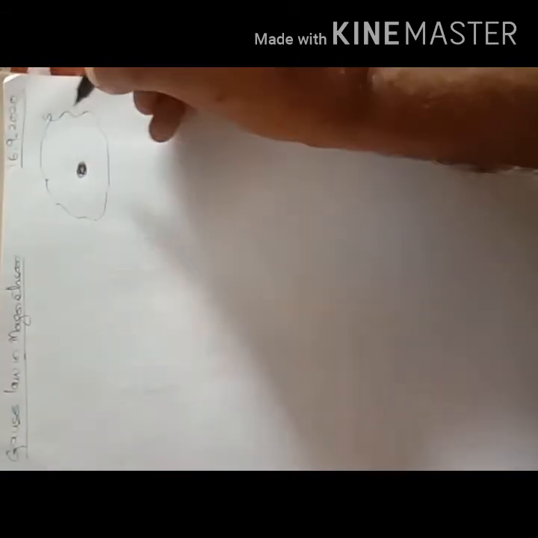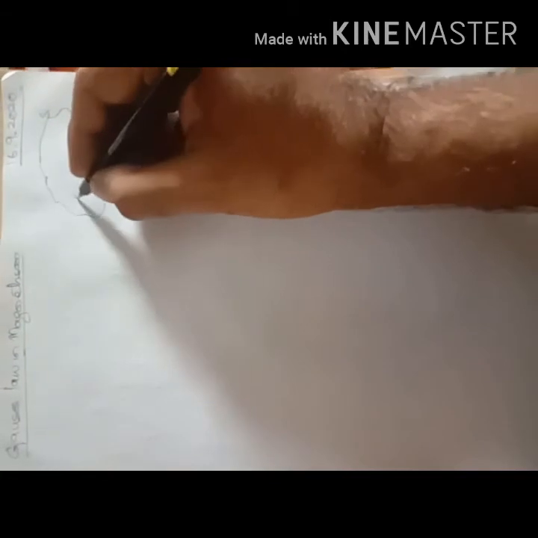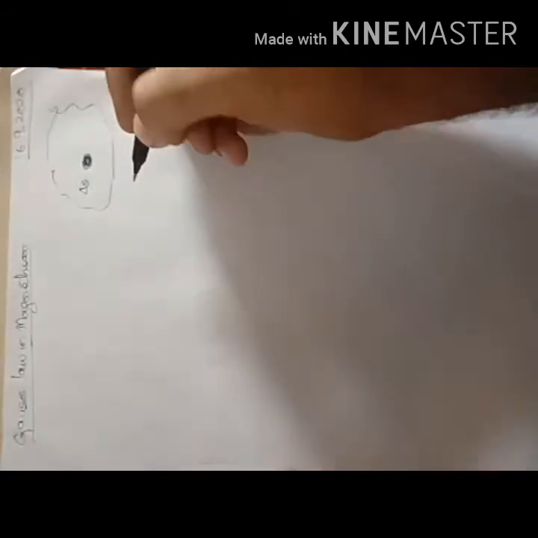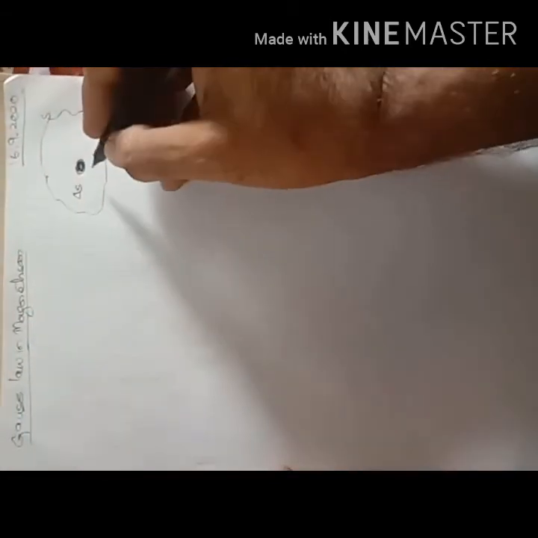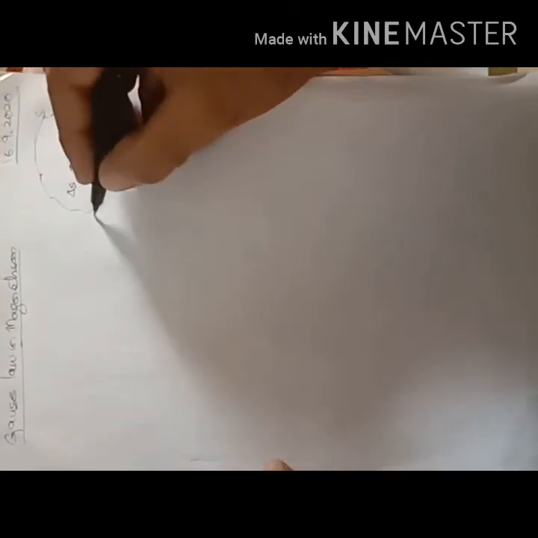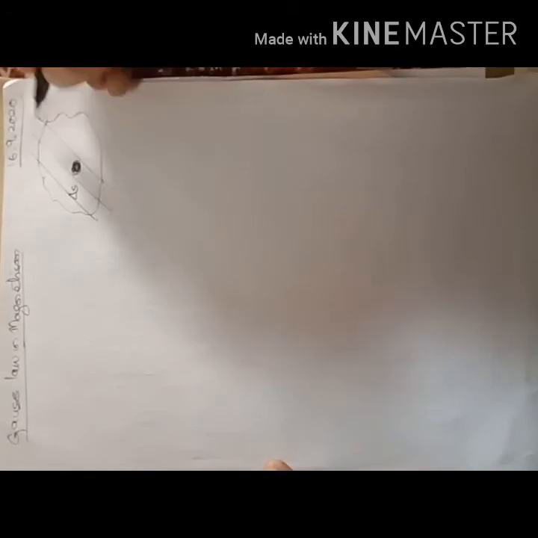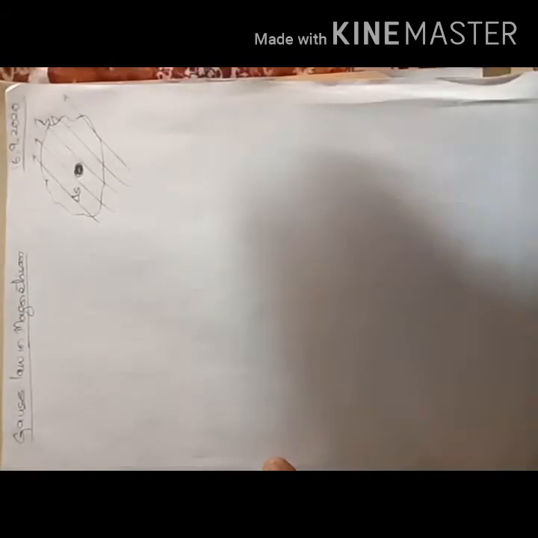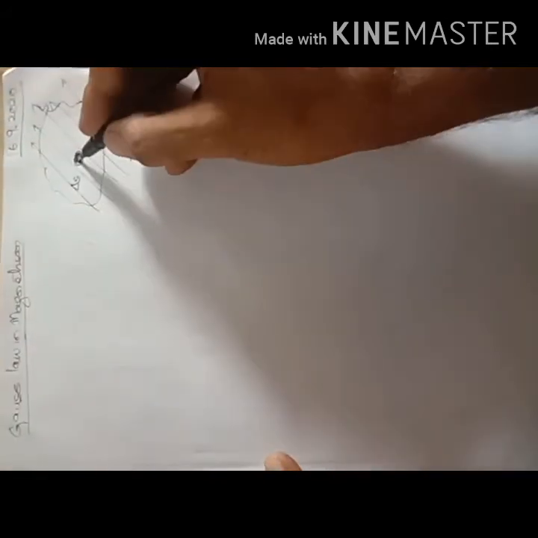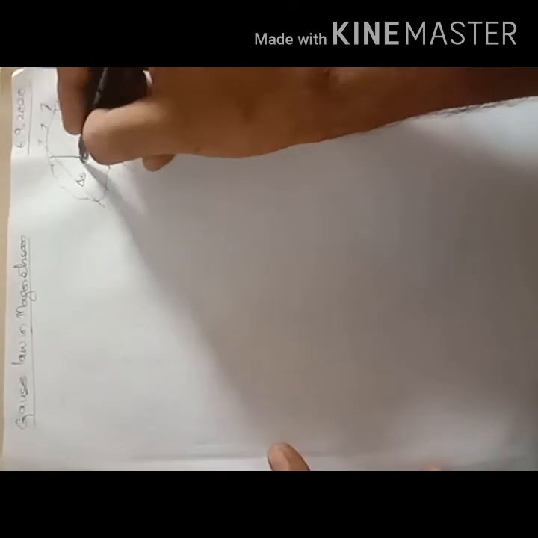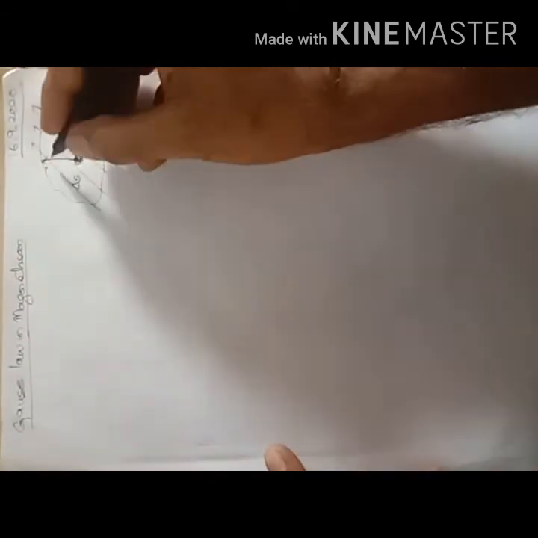If this is the complete area S, and you consider the small area, it becomes delta S. Delta S is the small area, and if magnetic field B is passing through this, then the net magnetic flux through this is equal to 0.